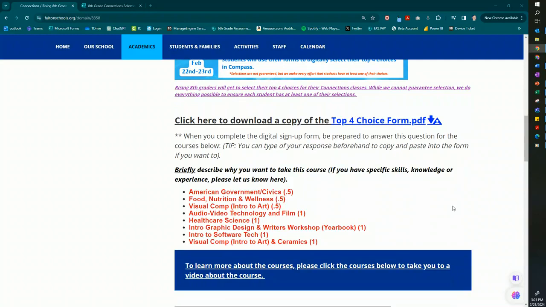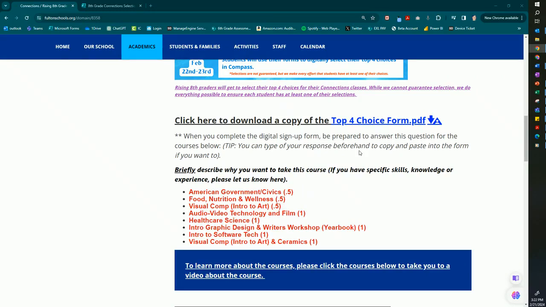So if you are selecting any of these, you need to make sure that you are prepared to answer this question. We highly recommend that you go ahead and write out your response beforehand, like in a Word document, so that you can copy and paste your response into the form.